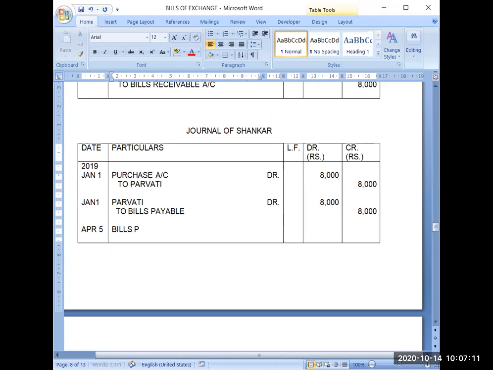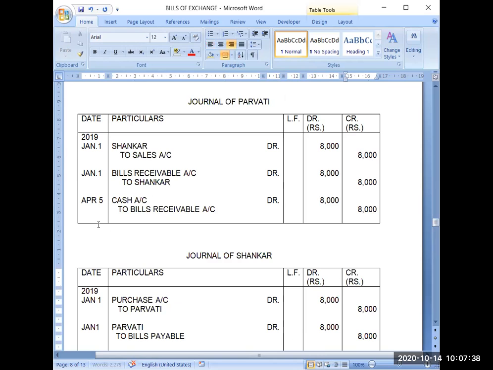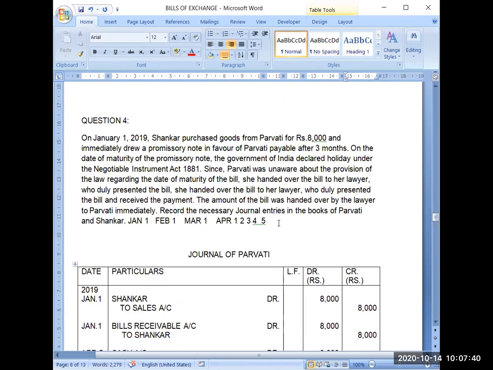Bills payable account debit 8,000 to cash account. So in this manner the journal entries will be completed. This whole question has been completed in the same manner. If any doubt is there, you can ask me, you can send me a message on WhatsApp.